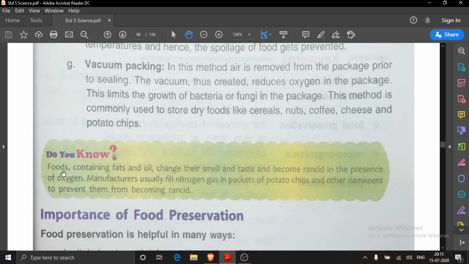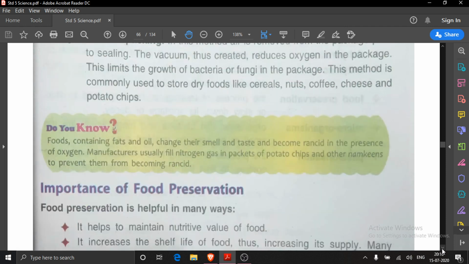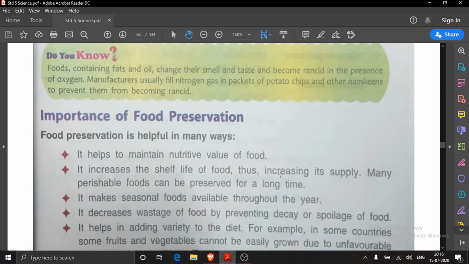Now you see, foods containing fats and oil change their smell and taste and become rancid in the presence of oxygen. If oxygen gas is present, then food will change its smell and taste. Manufacturers usually fill nitrogen gas in packets of potato chips.